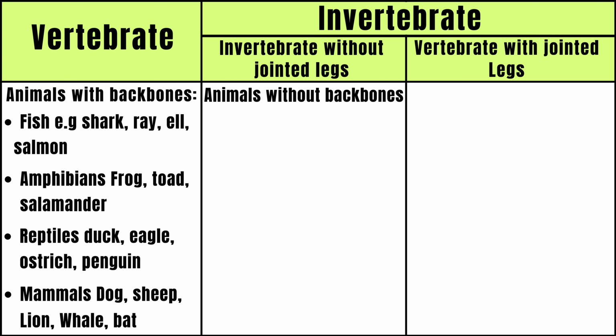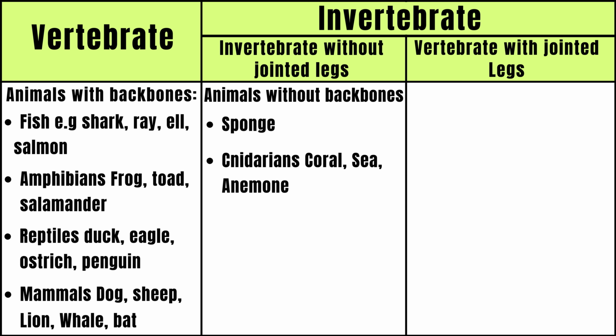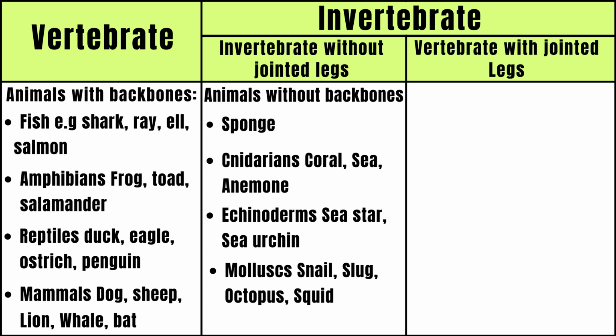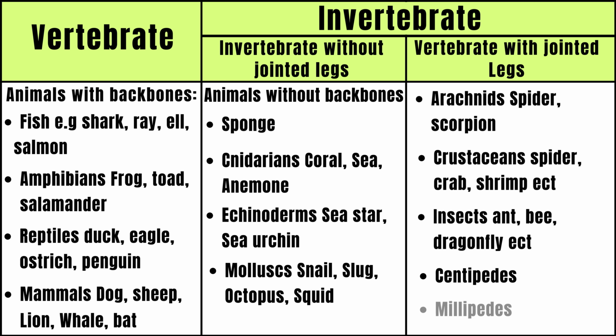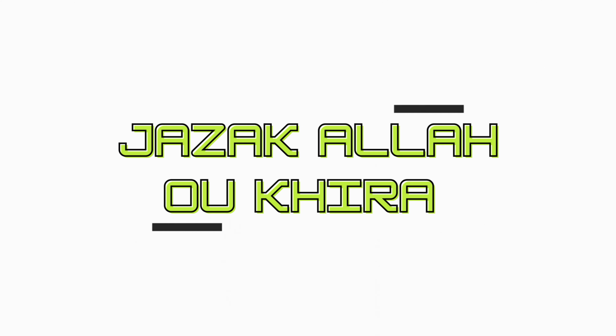Now you can see when we talk about the invertebrates, we have animals without backbone: sponges, cnidarians, coral, sea anemone. Echinoderms: sea star, sea urchin. Molluscs: snail, slug, octopus, squid. And here we have invertebrates with jointed legs: arachnids, spiders, scorpion; crustaceans, crab, shrimp, etc. Insects: ant, bee, dragonfly, etc. And centipede and millipede.